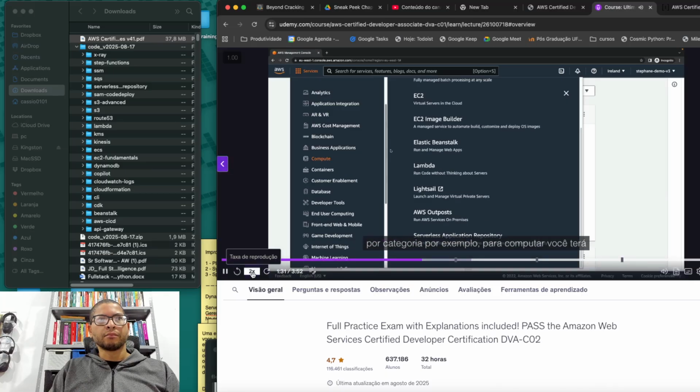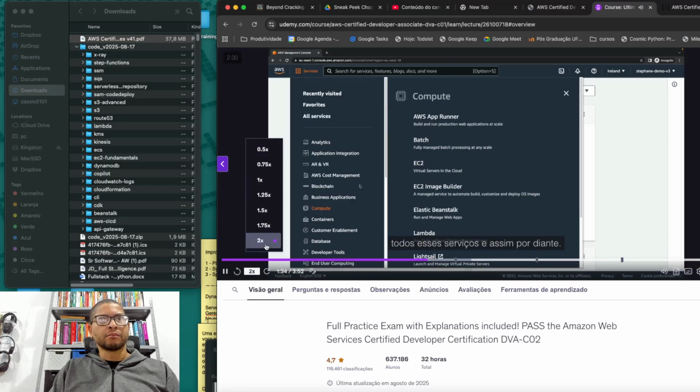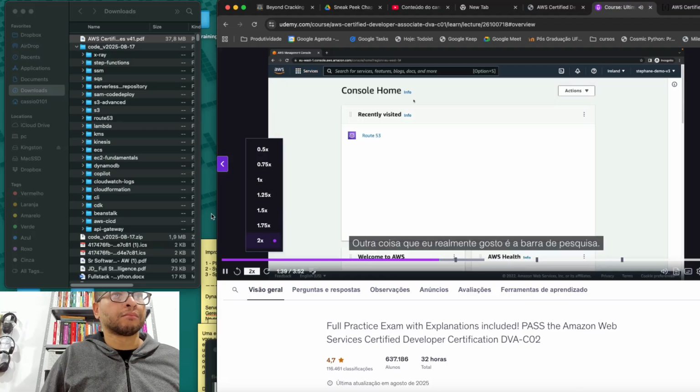Category, for example, for compute, you will have all these services and so on. But don't worry, over time we will learn these services and we don't have to navigate the page. Another thing I really like is the search bar.